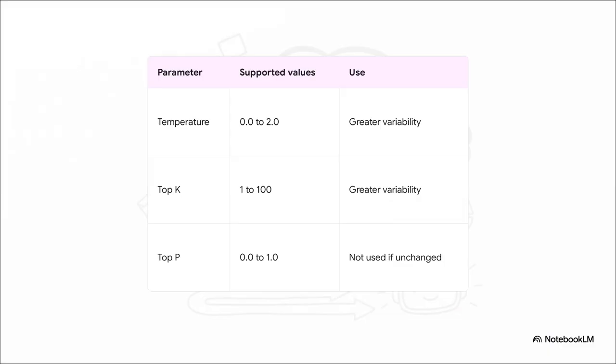In a standard prompt, you just ask the AI a question and you get one answer back. But for self-verification, we need options. We want the LLM to generate multiple candidate answers to a single problem, using chain of thought prompting. To get these different options, we use something called sampling decoding. Think of it like turning a dial on the AI's creativity. By tweaking back-end settings like temperature or top K, we basically force the AI to generate slightly different reasoning paths and, as a result, give us different candidate answers to test.